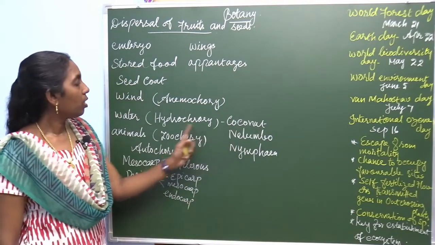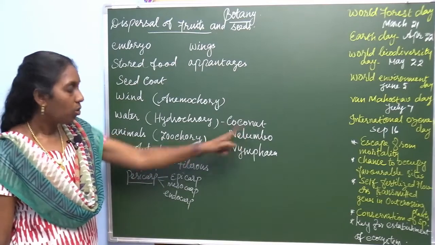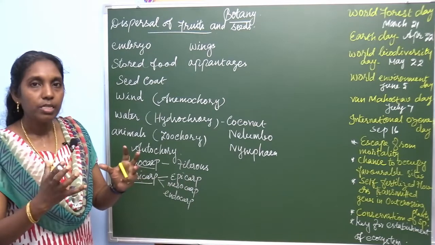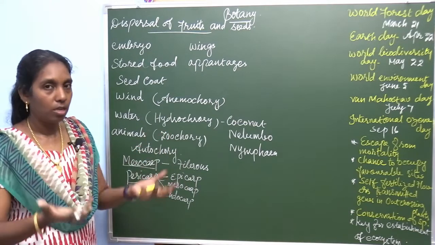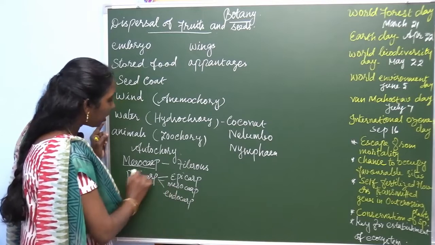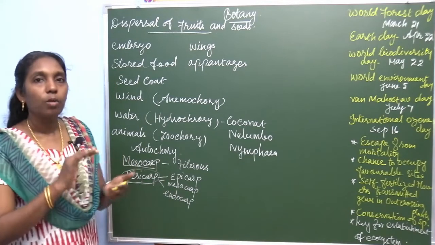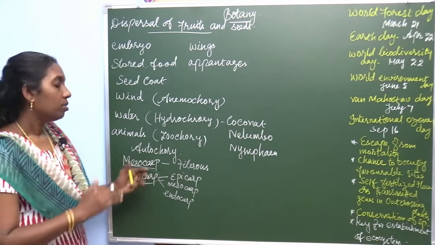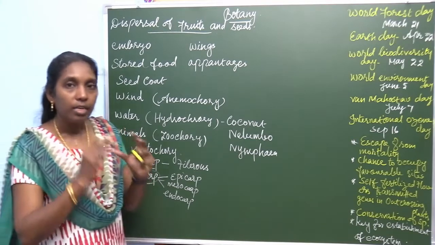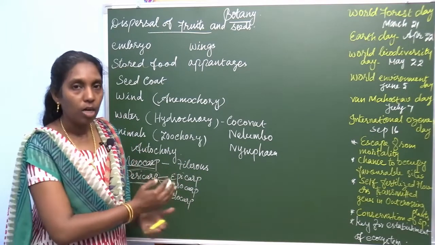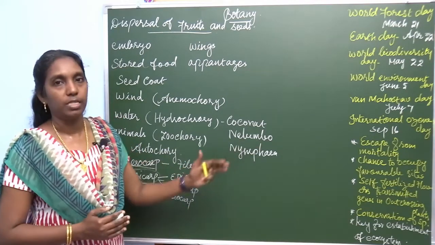Here coconut is a hydrochory plant. The mesocarp is fibrous, which helps it float on the surface of water, and the pericarp is very light in nature. These plants do not float on the water by themselves, but by means of water current they can disperse.